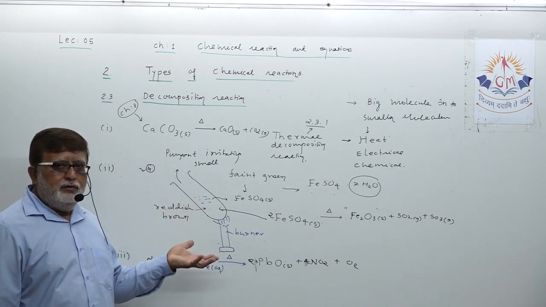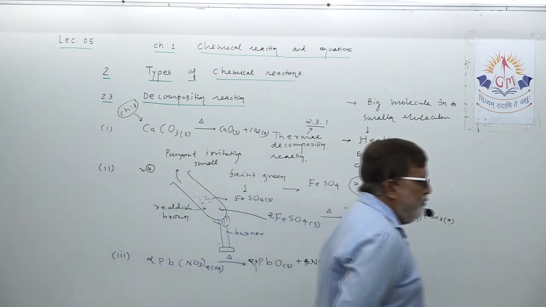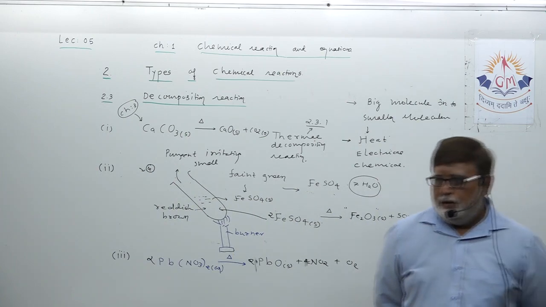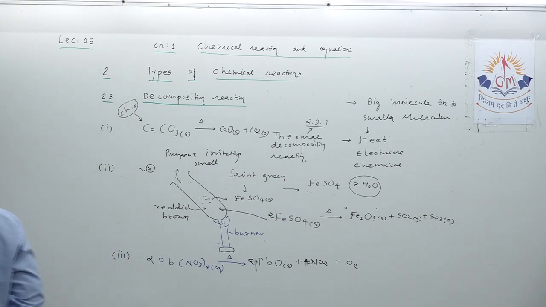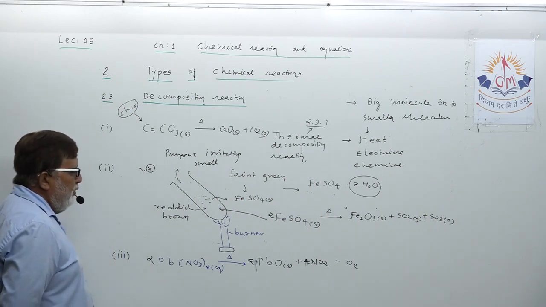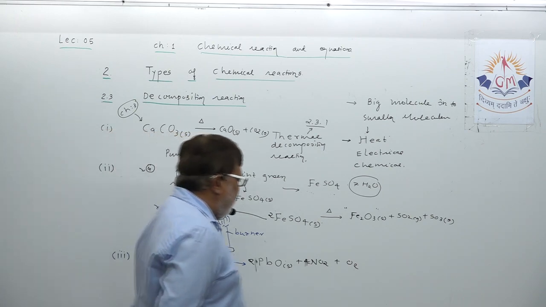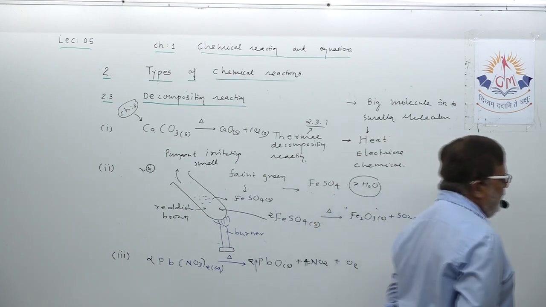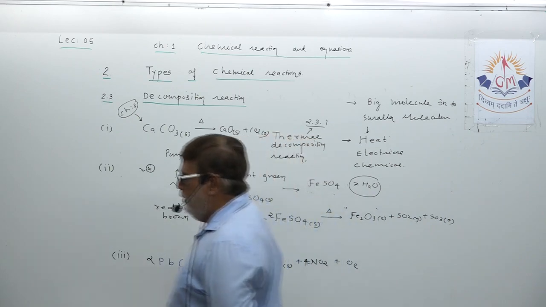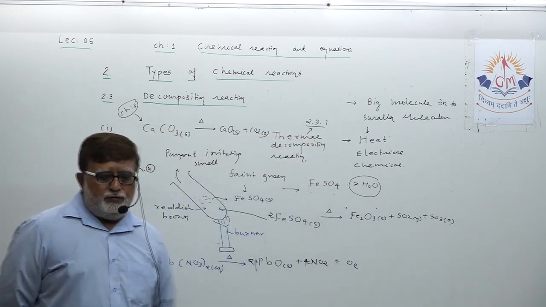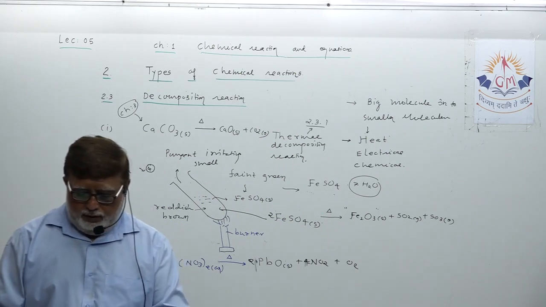To mention 3 examples: decomposition of calcium carbonate forms calcium oxide and carbon dioxide; decomposition of ferrous sulfate forms reddish ferric oxide and irritating smelling gases sulfur dioxide and trioxide; and decomposition of colorless lead nitrate forms lead oxide and brown fumes of nitrogen oxide or nitrogen dioxide. Okay, so this is, dear student, how we discuss thermal decomposition reaction.